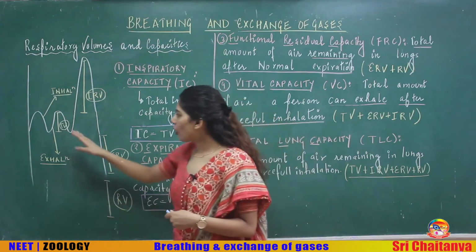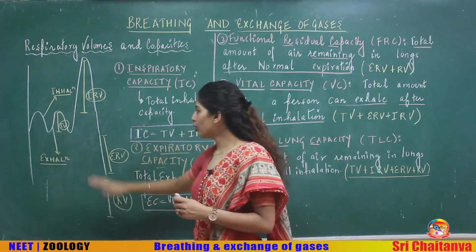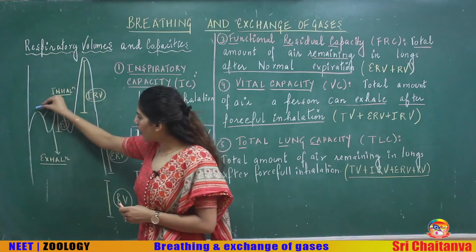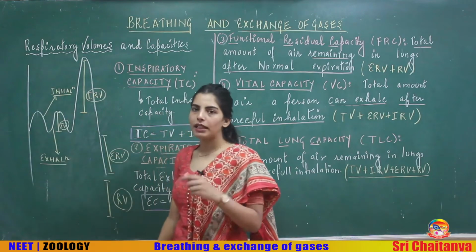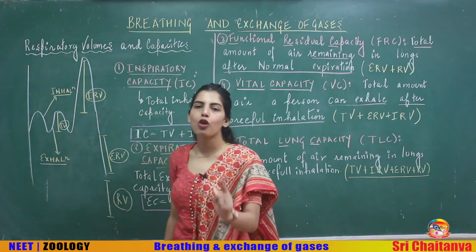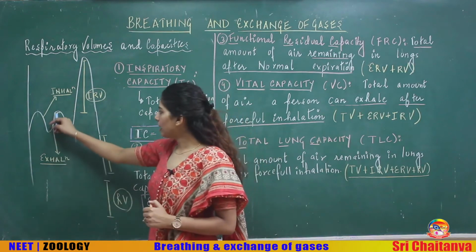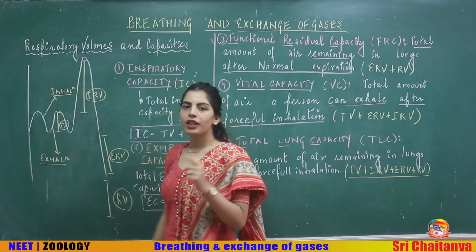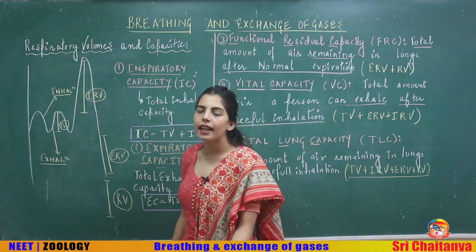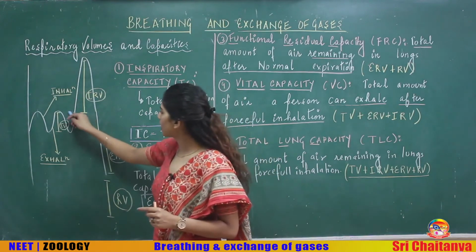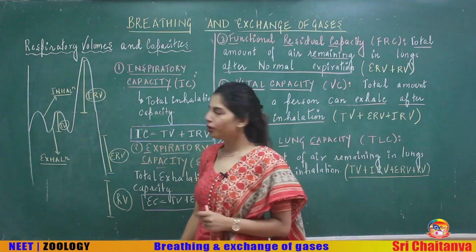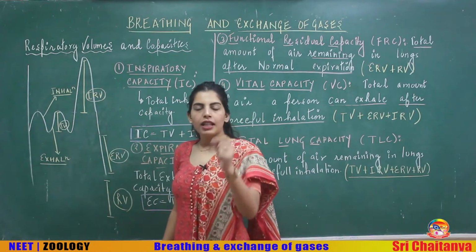Alright, now I told you in the previous class that looking at this diagram, you will always say that this much part which is going up till here represents normal inhalation, and this part going down till this much represents normal exhalation. We discussed that the amount of air that you can forcefully inhale after normal inhalation, that is this much, represents your inspiratory reserve volume or IRV.